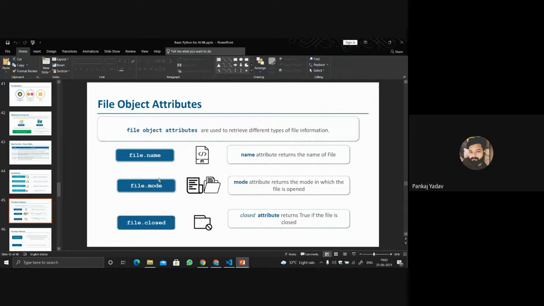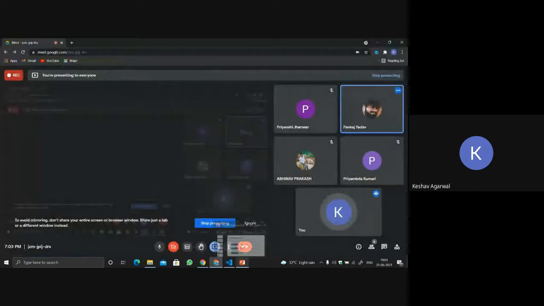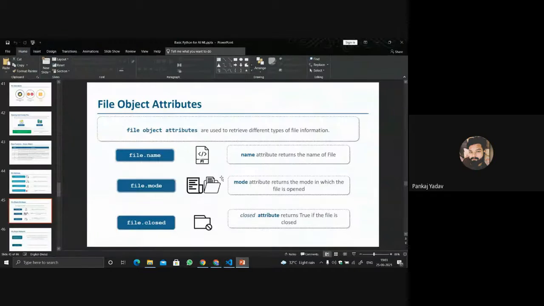Actually, the file.name attribute returns the name of the file, meaning the extension, like .py for Python, .html, and .exe. Am I right, Keshav? No, Pankaj, those are the extensions, not the file names. So if we are talking about demo.txt, it will return demo, the simple name before the extension, not .txt.